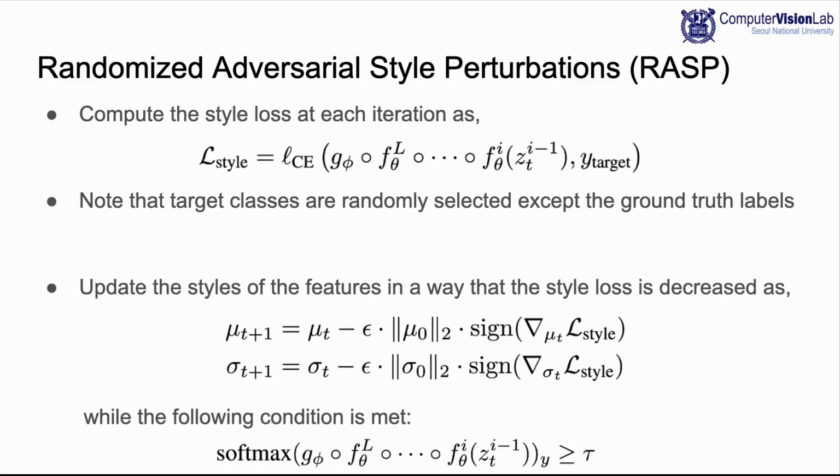After that, we update the styles of the features in a way that the style loss is decreased. Hence, the style augmentation can be viewed as generating styles that deceive the network to classify the given feature to the chosen target class. To ensure the plausibility of output styles and avoid unrealistic styles, we only continue the style attack when the confidence score for the ground truth is above a set threshold tau.